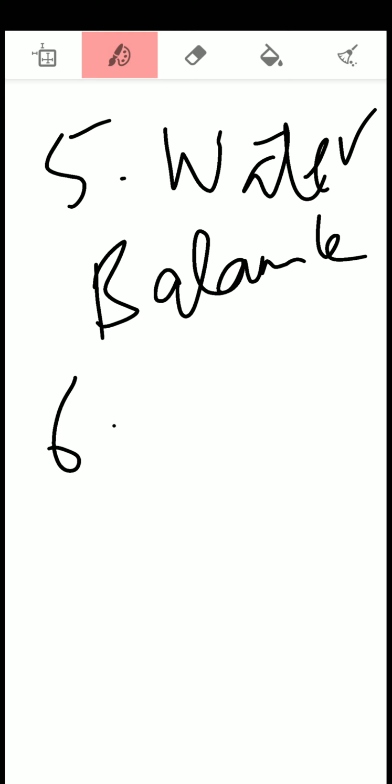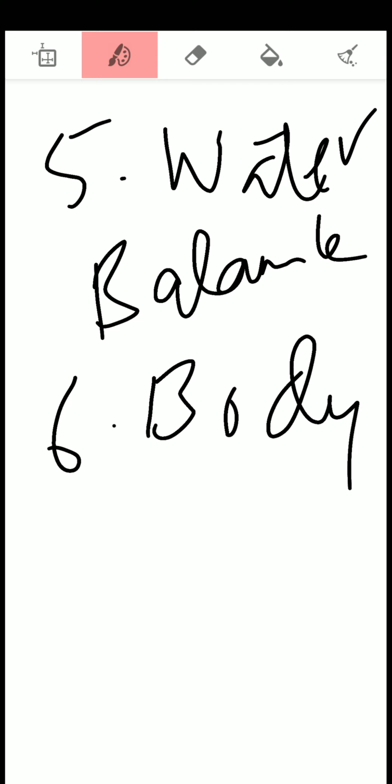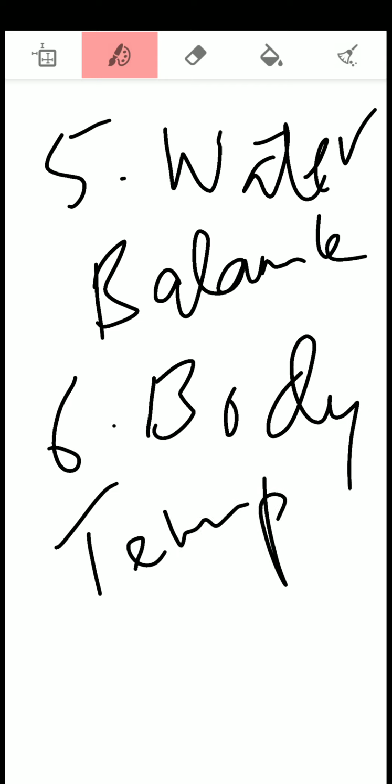Then the sixth function is that it also helps to maintain or regulate the body temperature. During the process of expiration, along with water, some amount of heat is also evaporated through the body, and that is how it decreases the temperature of the body. That is the role of the respiratory system in the regulation of body temperature.